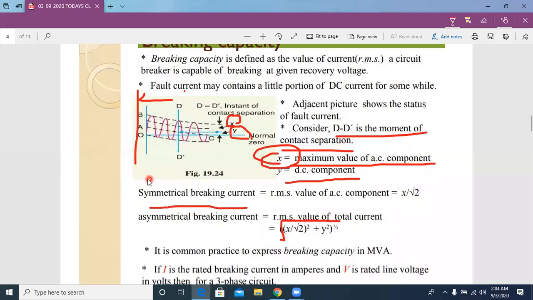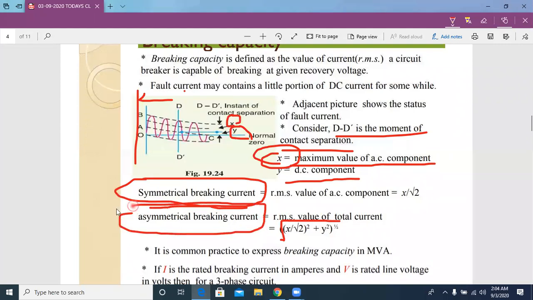Here we can see two breaking currents. One is the symmetrical breaking current and the next is the asymmetrical breaking current. The symmetrical breaking current is equal to x divided by root 2, where x is the maximum value of the AC component, and the asymmetrical breaking current is equal to the square root of (x divided by root 2) square plus y square, where y is the DC component value.